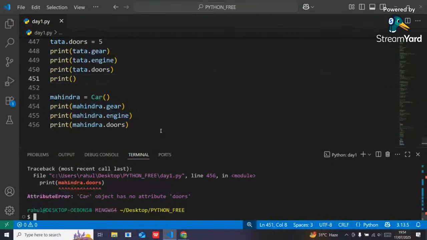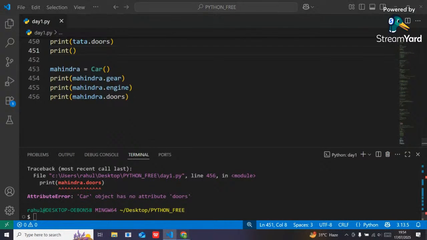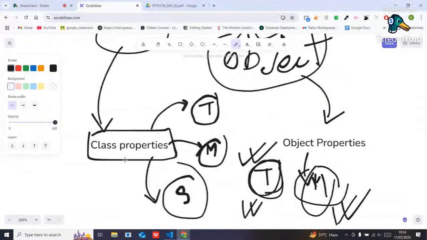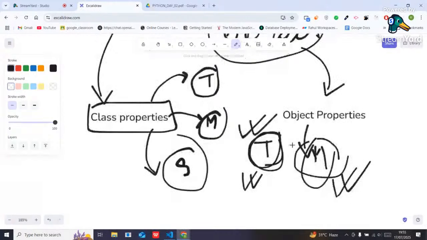Got it, people? So I can say that if I create any object from a class, then each and every object contains the same properties of that class, but in the case of every object, the properties can be different, right? Got it, people? Understandable or not, the properties?